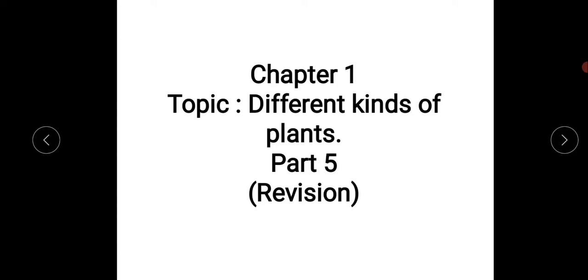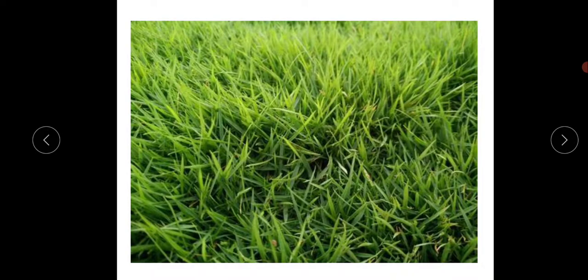Yes, children, today we'll go to the next topic. What is that? Herbs. The next subtopic is herbs. What are herbs? Very small plants are called herbs.